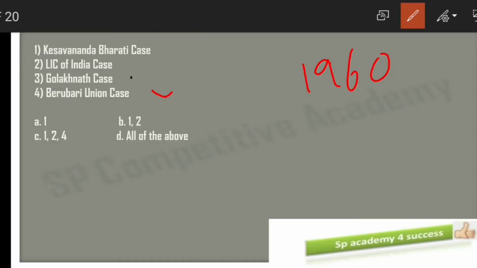Next, move on to the Goleknath case. What was said in the Goleknath case? The preamble is the heart and soul of the constitution, so it is eternal and unalterable. It is not said that the preamble is a part of the constitution. That is not mentioned in the Goleknath case. It is just said that it is the heart and soul of the constitution. So even this is wrong.